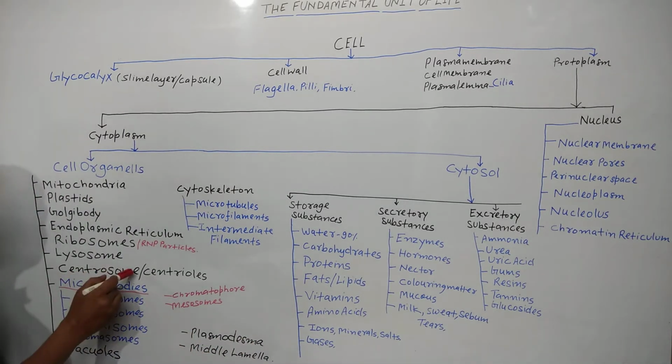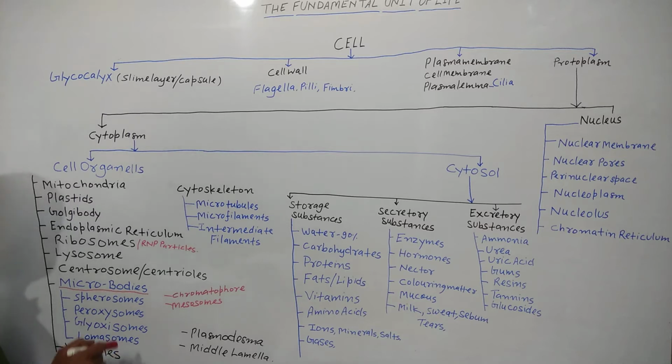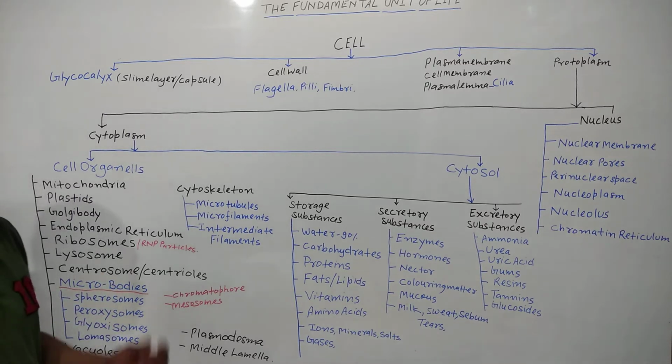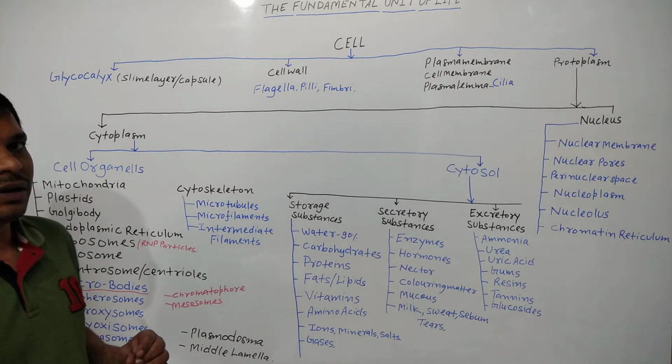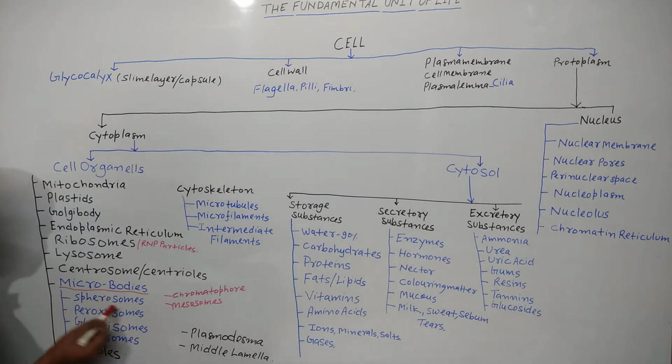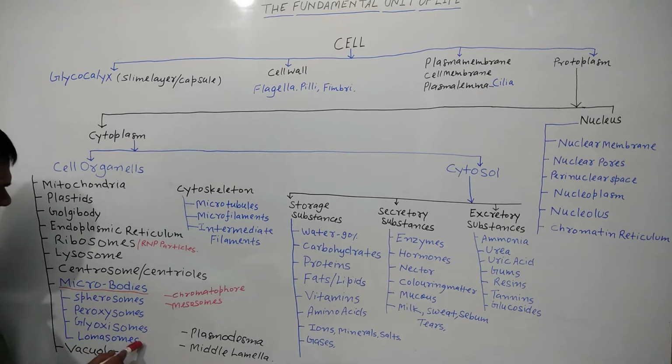Next, centrosome or centrioles. Next, microbodies. Microbodies are minute spherical enzyme-filled structures. Clear? Like spherosomes, peroxisomes, glyoxysomes and lomasomes.